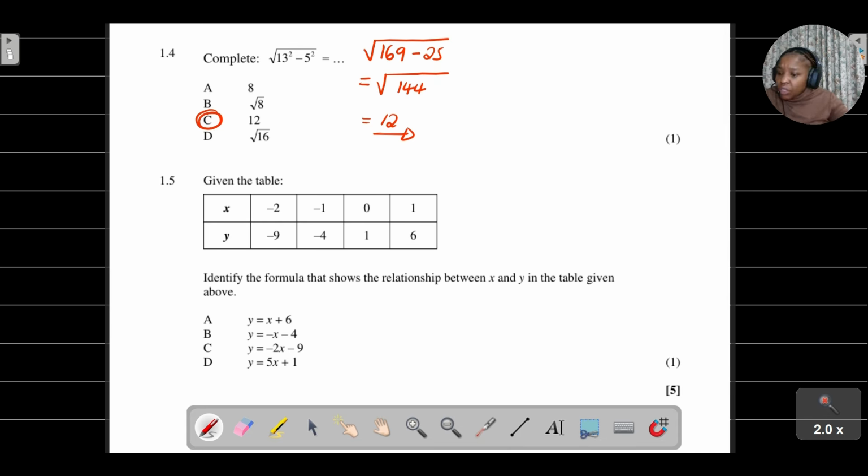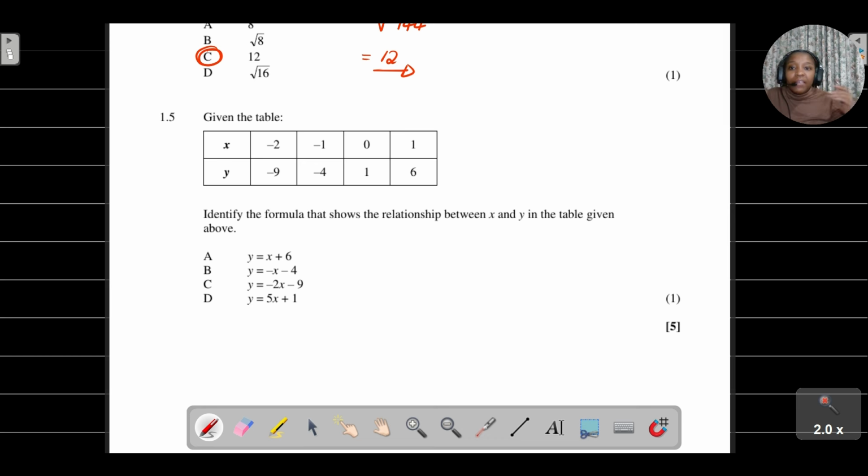Now, let's look at question 1.5. We are given the following table. You've got X values, input values, and you also have output values. Now they're asking us to identify the formula that shows the relationship between X and Y in the table that is given above.